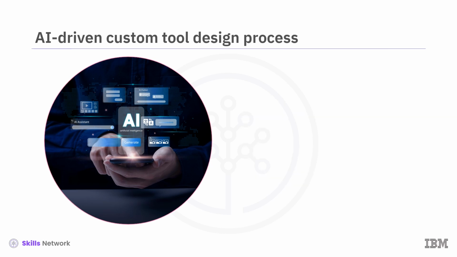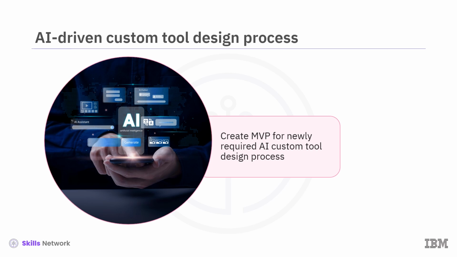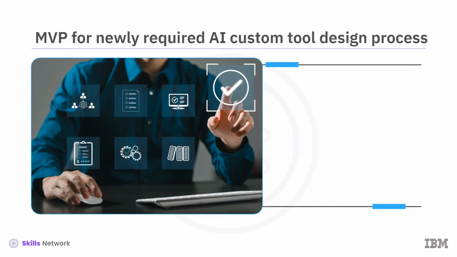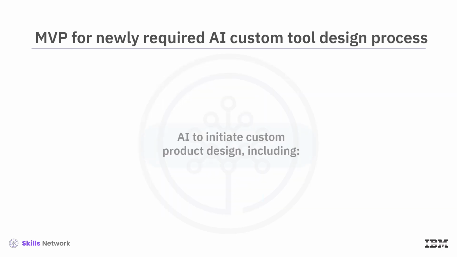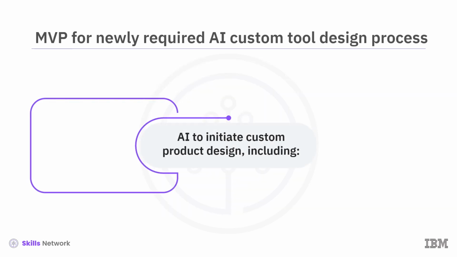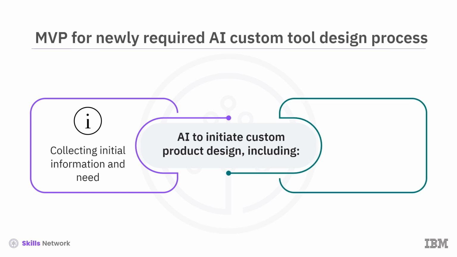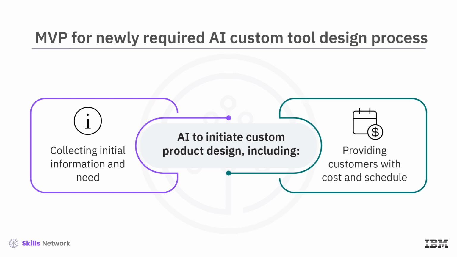As part of the ABC Tools Labs and final project, you will be asked to create the minimum viable product, or MVP, for the newly required AI custom tool design process. Let's have a look at the detailed scenario now. The requirement is to include an AI feature to initiate the custom tool design. The objective is to increase custom tool sales by engaging users upfront and without delay caused by the lack of availability of ABC Tools tool designers. AI will initiate custom product design, including collecting initial information and needs and providing the customer with cost and schedule.